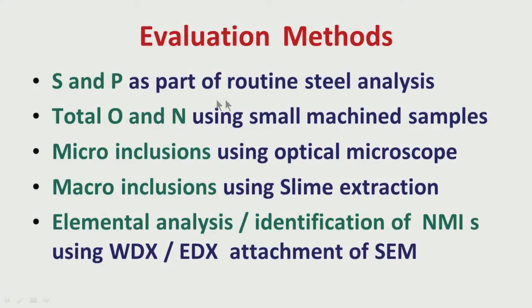A sample is taken, just some surface is polished to get a good reading, and immediately analysis can be done. So, as I was telling you, sulfur and phosphorus, which are two very important residuals in steel, we can get information about these two elements from routine steel analysis, which covers sulfur and phosphorus.